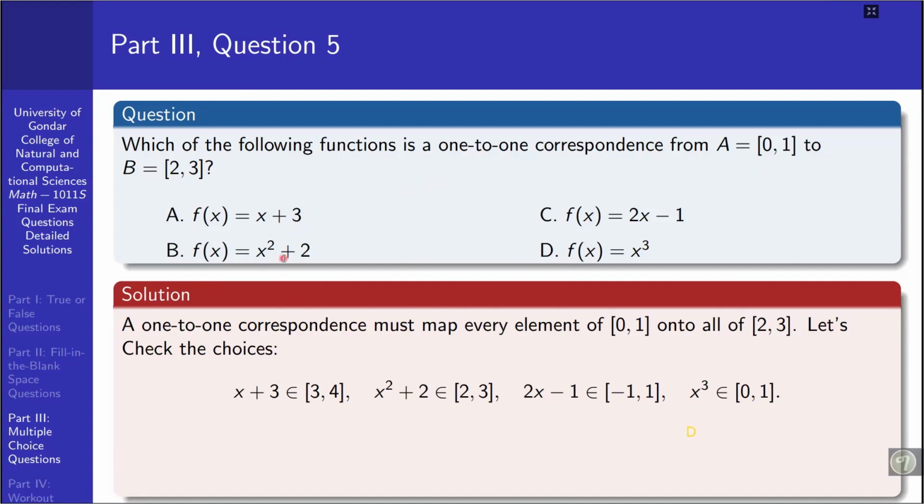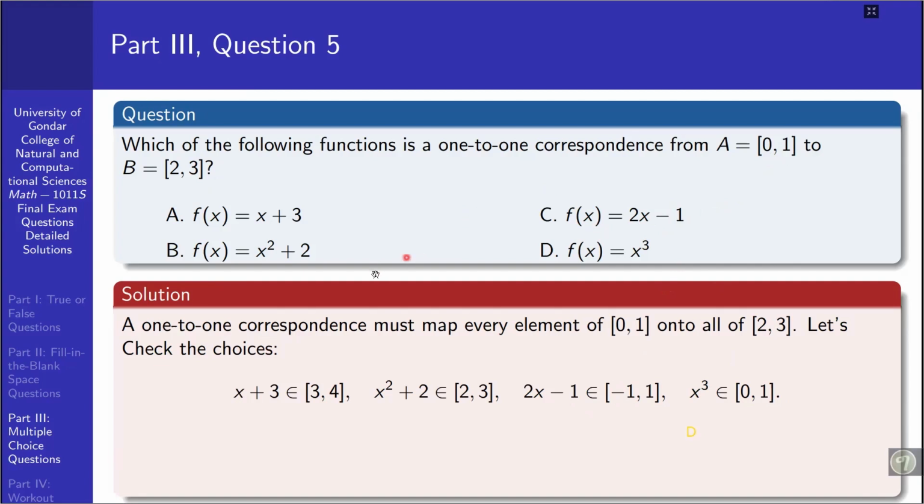Taking the next one, again it is an increasing function over 0 to 1. So the smallest element is 2 and the maximum element is simply 3. Exactly, it maps to 3. Taking f of x is equal to x minus 1, at 0 it is minus 1, and it becomes 1 whenever x is 1, so it maps to its range from minus 1 to 1, not from 0 to 1.